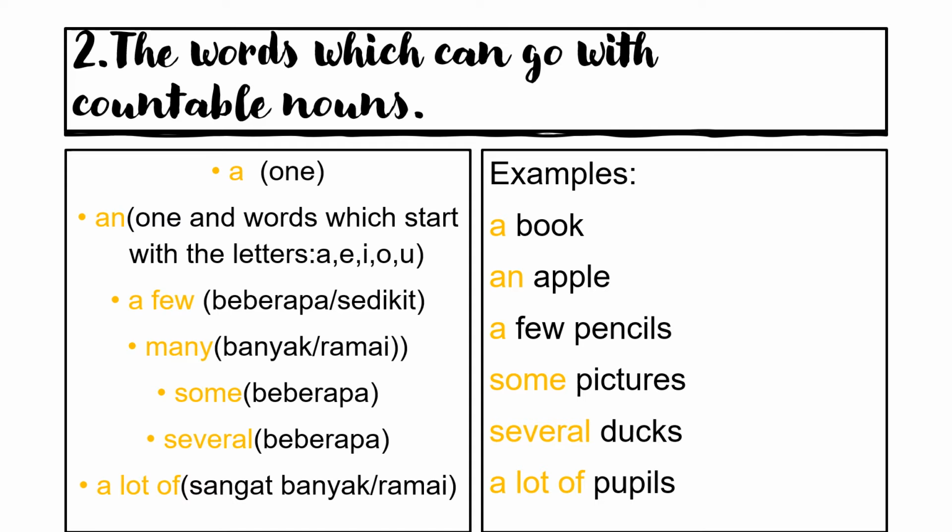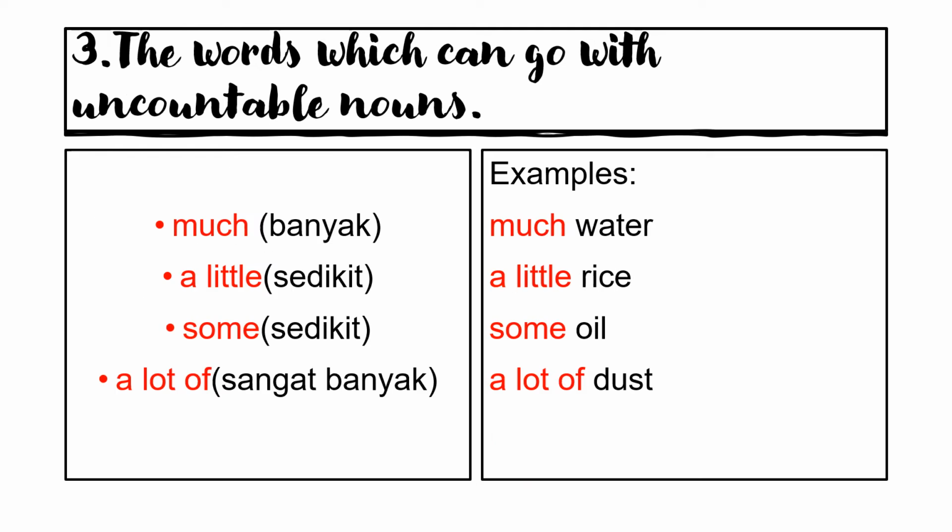If we want to say there are many pictures, we say some pictures or many pictures. If we want to say only one book, we say a book. If we want to say only one apple, we say an apple. If there are many apples, you say many apples or many books. So remember, all the quantifiers given here are used for countable nouns.